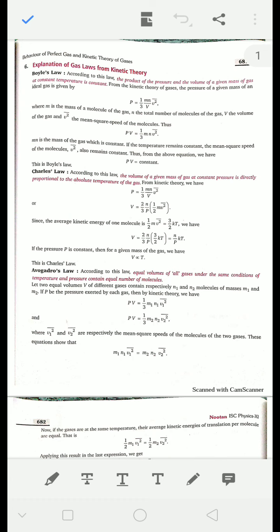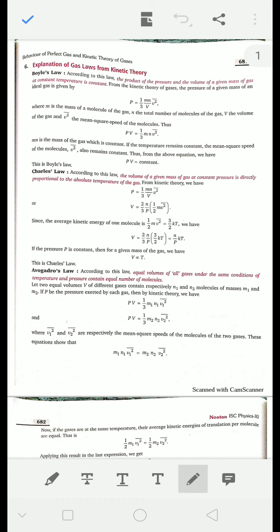Today we are going to first derive or prove the gas laws with the help of the kinetic theory concept. First of all is Boyle's law. You know very well that Boyle's law states that at constant temperature the pressure is inversely proportional to volume, or you can say volume is inversely proportional to pressure. So let us try to establish this law on the basis of kinetic theory.